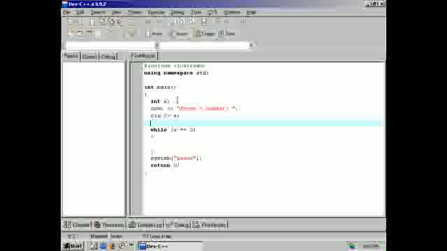Let's say the user enters 5. While x, and we're going to introduce another operator here, the not equal. The bang, or the exclamation point, is equal to not. So what we're saying here is while x does not equal 0, execute. We're going to show the user the value of x at the time the loop is run. So we're going to output x. Now, of course, if we didn't change the value of x, this would be another one of those beautiful infinite loops.